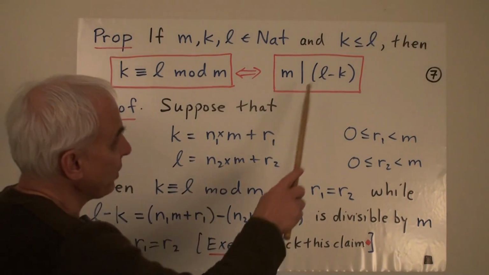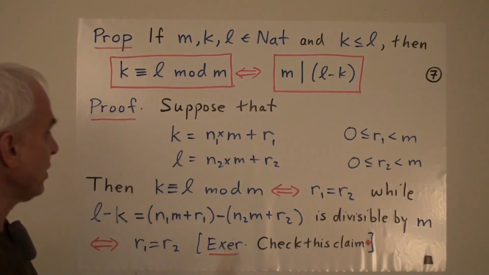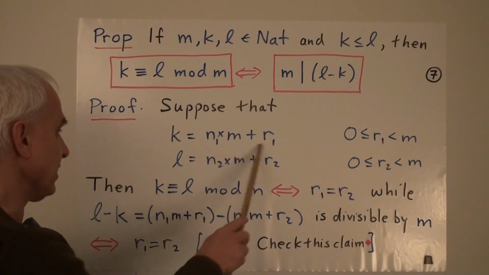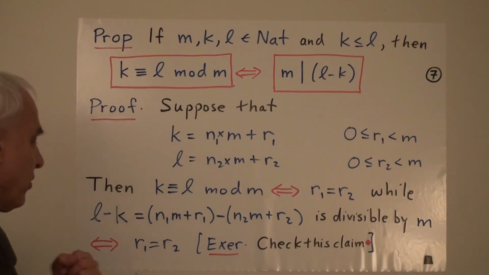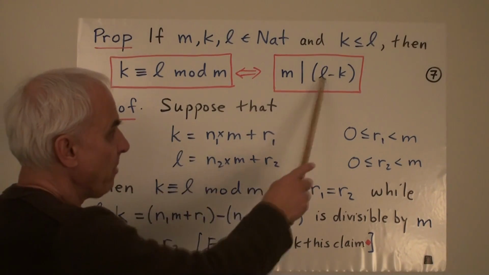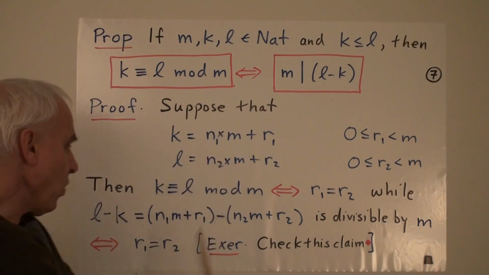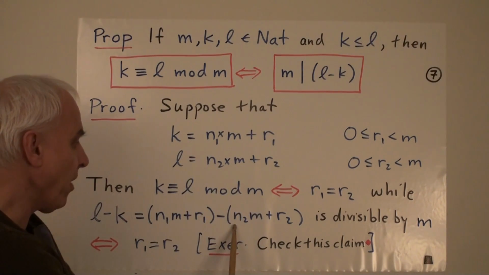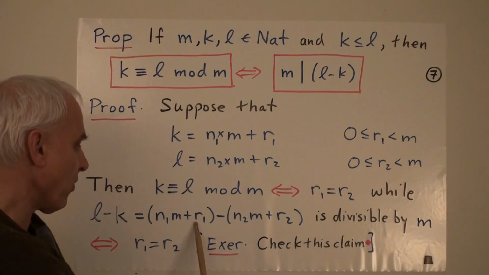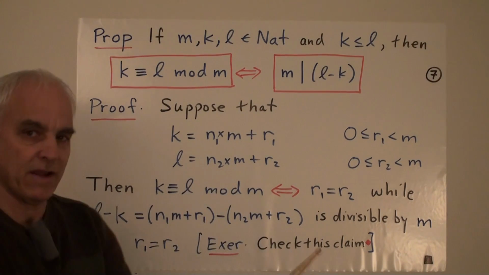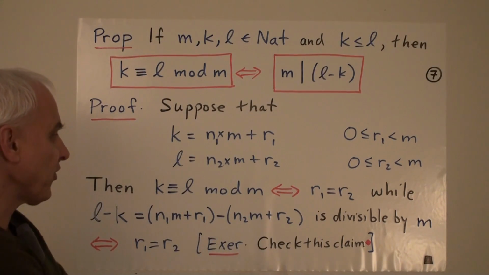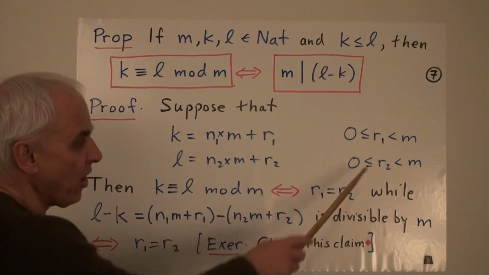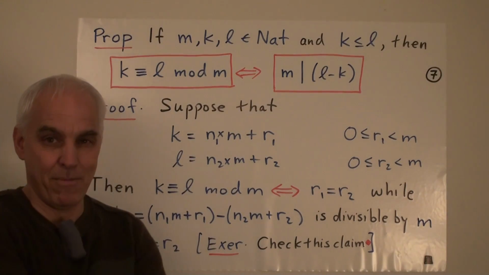On the other hand, if we look at l minus k over here, well, it's this number minus this number. So when is this going to be divisible by m? Well, here's a multiple of m, and here's a multiple of m, and here we have r1 minus r2 sort of left over. So this is going to be divisible by m precisely when r1 equals r2, because r1 and r2 are less than m.